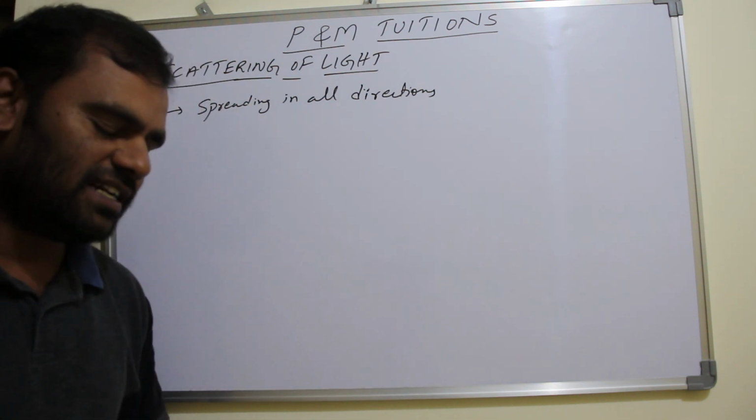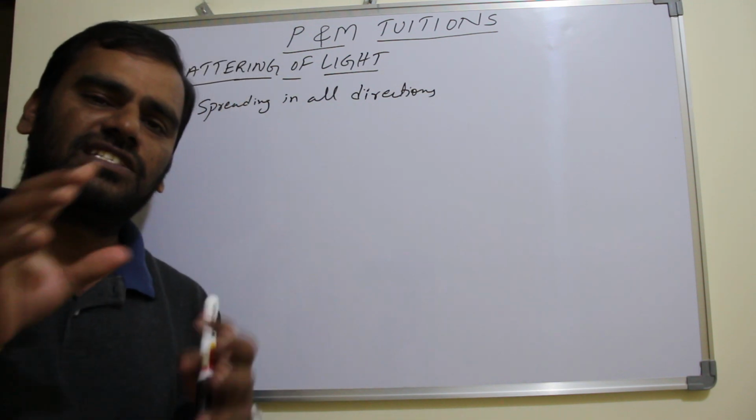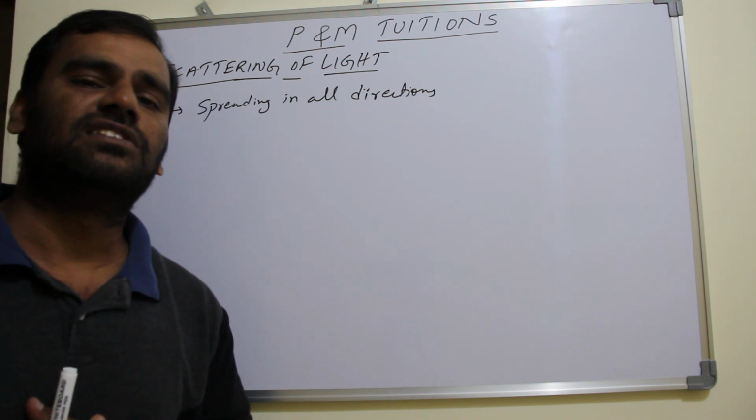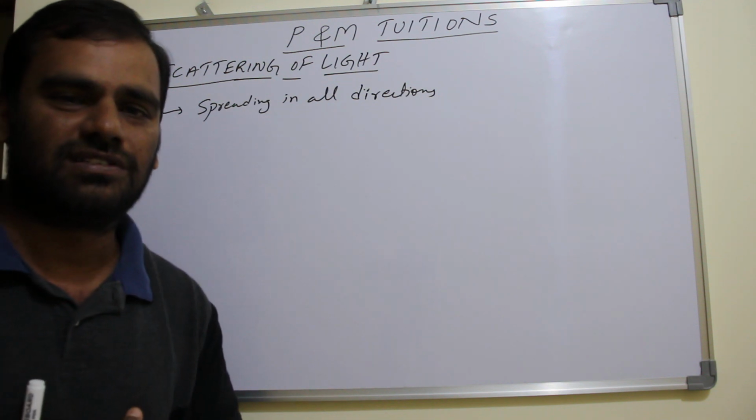When light from the sun enters into the Earth's atmosphere, as you know, Earth's atmosphere consists of water, dust particles and air molecules, right or not?